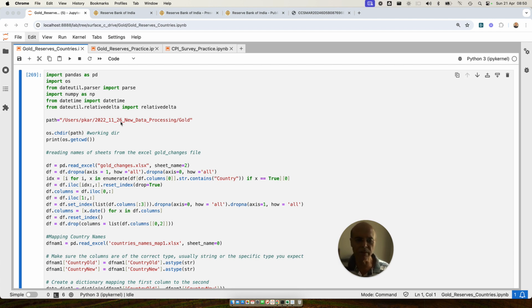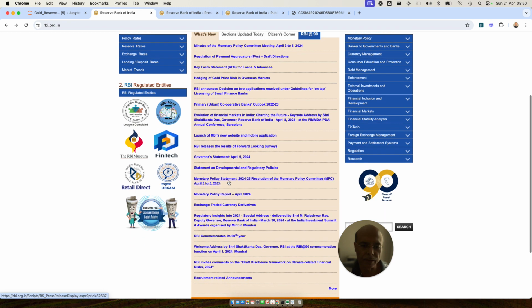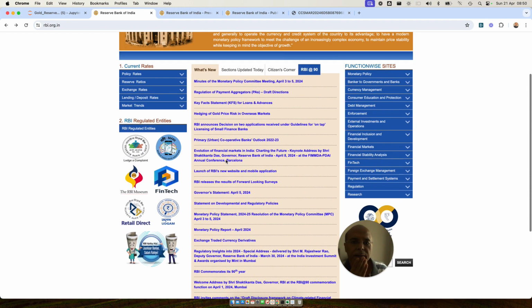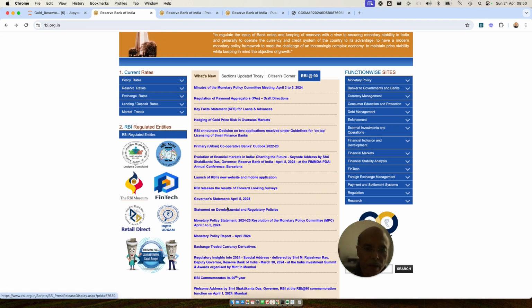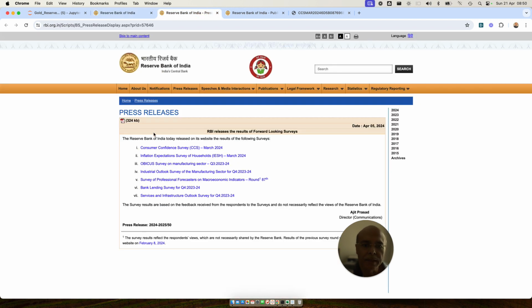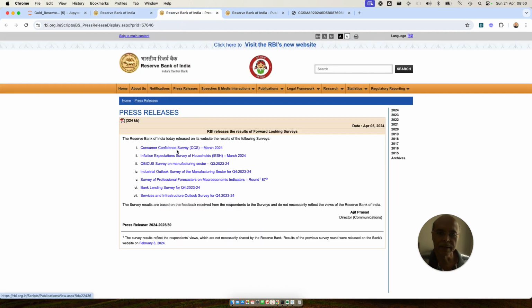Now, I have yet to complete this code, but yesterday I got a request to do another session on coding and visualization, which is slightly different. This is regarding the RBI's forward-looking surveys. If you look at this RBI website, it keeps posting forward-looking surveys, and that is captured here. There are various kinds of surveys which you will find on this opening page. When you click that website and the forward-looking surveys, you will get to this particular page.